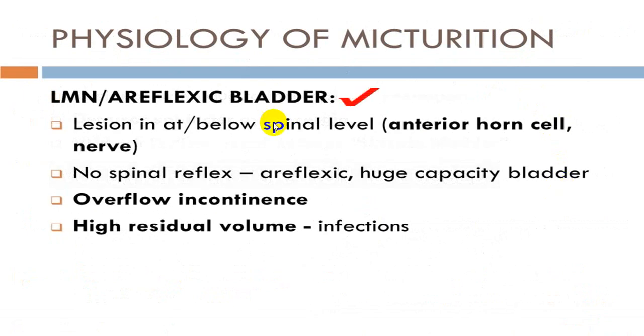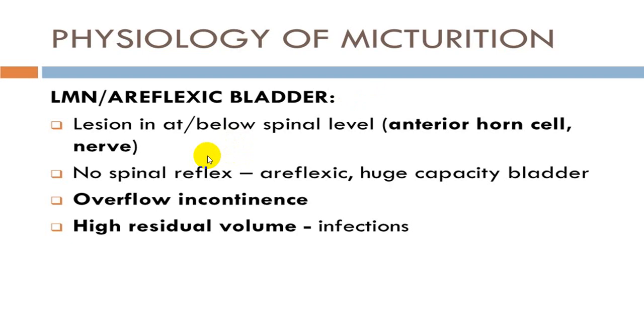While in case of a lower motor neuron, as both sensory and motor are damaged, the local reflex arc is damaged, maybe a lesion at the level or below the spinal level, maybe in an anterior horn cell or maybe even a sensory, and that will give rise to what we call an areflexic bladder, or we'll describe it as a lower motor neuron bladder, where the sensation cannot go from the bladder to the cortex.